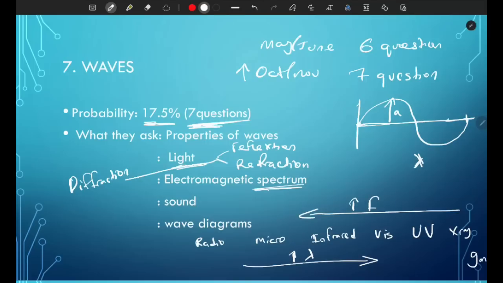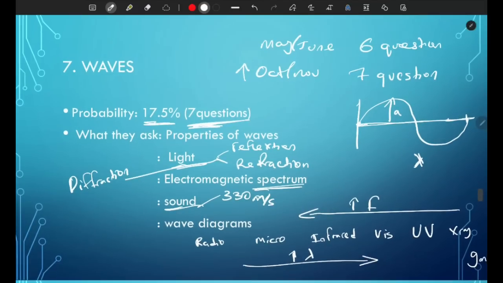The next one is sound waves. Sound is very popular, and I've seen at least one question about sound in each paper. So make sure you understand sound, and make sure you know the speed of sound in air, which is 330 meters per second.